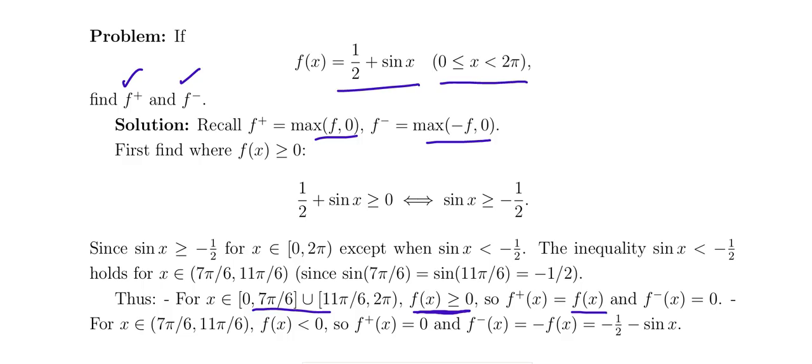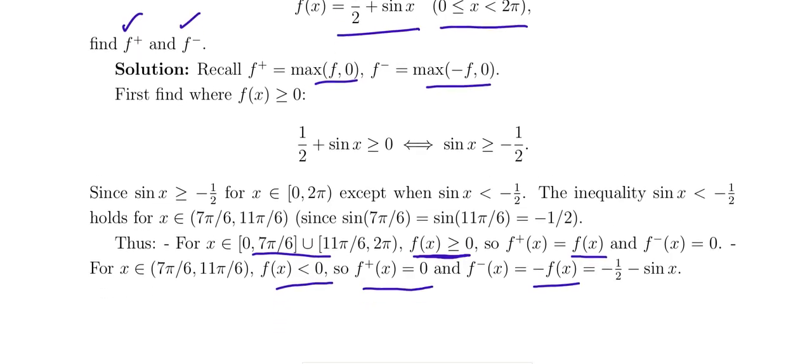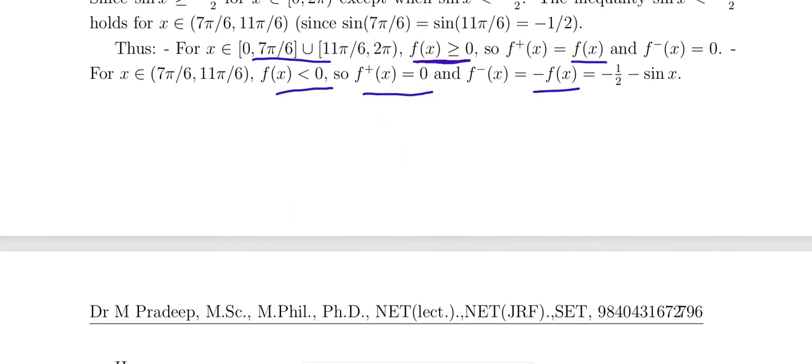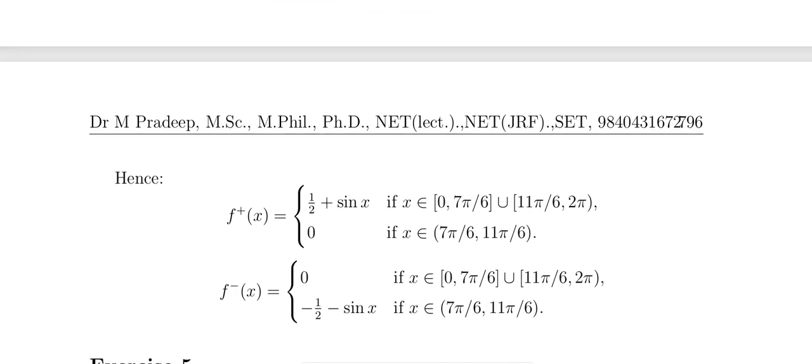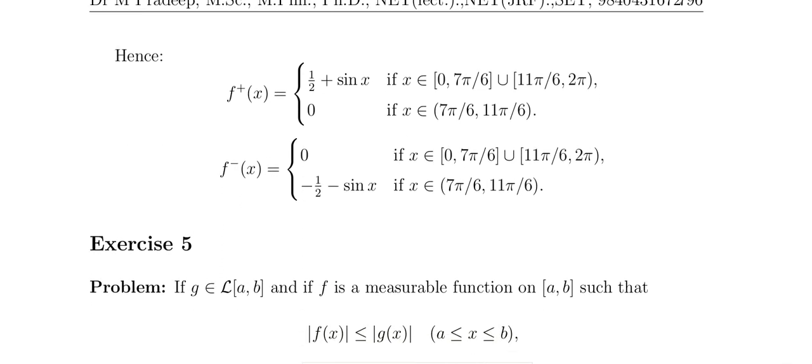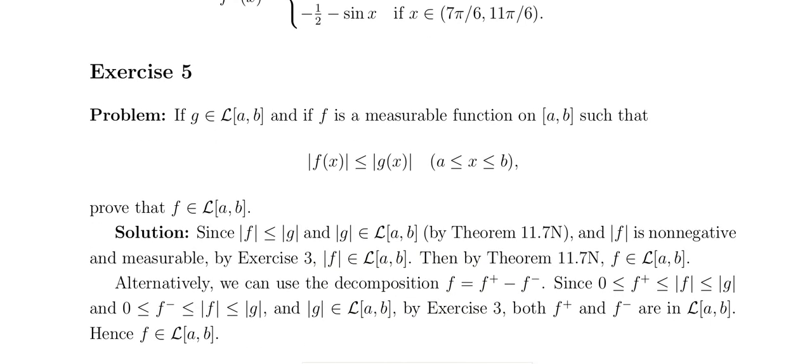The same way, for x belongs to 7 pi by 6 to 11 pi by 6, f of x is less than 0. That is, the positive part of the function is 0 and the negative part of the function is minus f of x, that is minus 1 by 2 minus sin x. This is important to understand what the positive part and negative part mean.